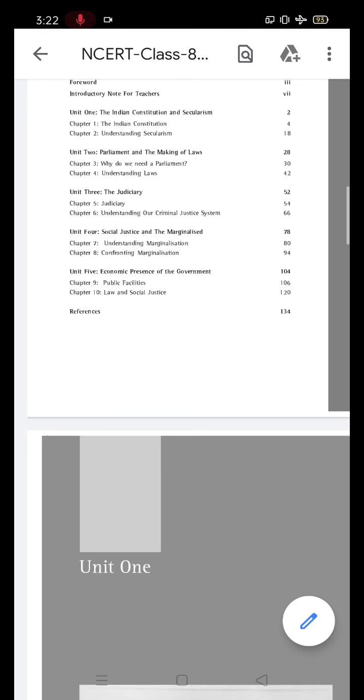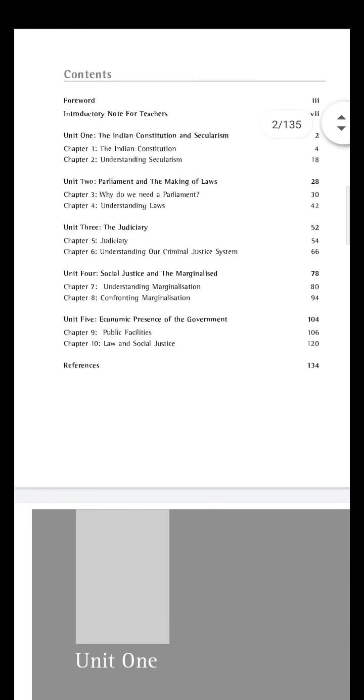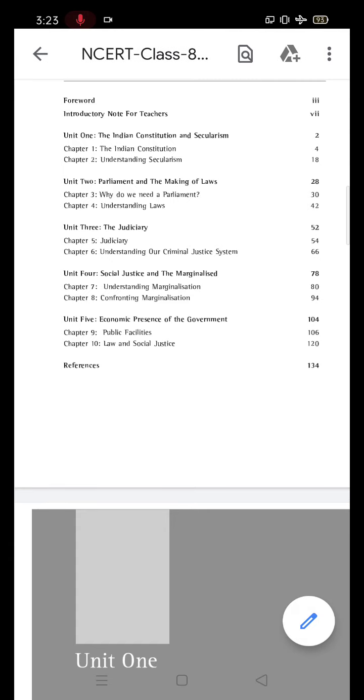The name of the subject is social and political life. Yes, the name is civics. From this I am going to start the first unit, unit 1. The name of the unit is already mentioned here. You may see it: The Indian Constitution and Secularism. Yes, what? Indian Constitution and Secularism.